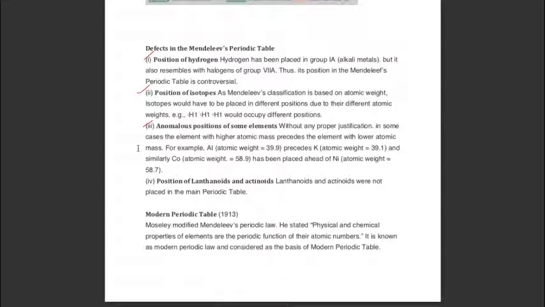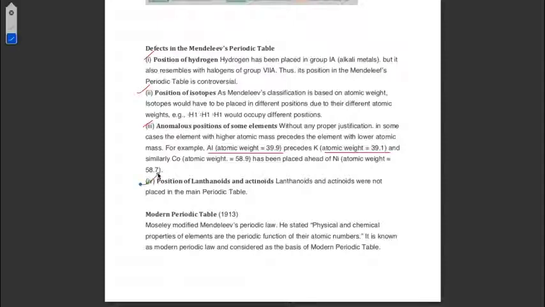So in this way, higher atomic mass elements should come after lighter atomic mass elements, but at some places higher atomic mass elements precede the elements with lower atomic masses. An example is aluminium having atomic mass 39.9 preceding potassium having atomic mass 39.1. So this is another drawback of Mendeleev's periodic table.